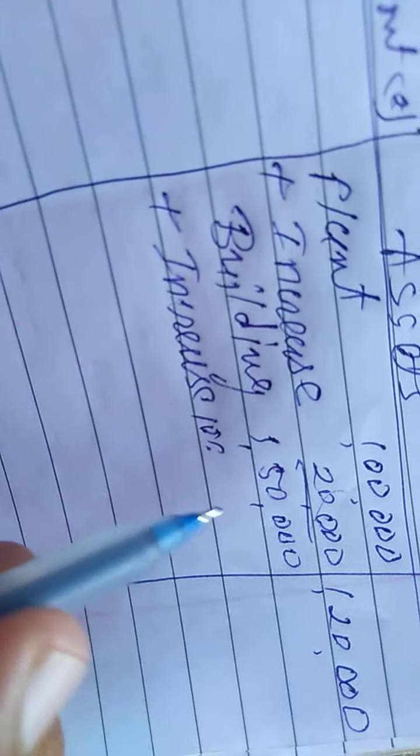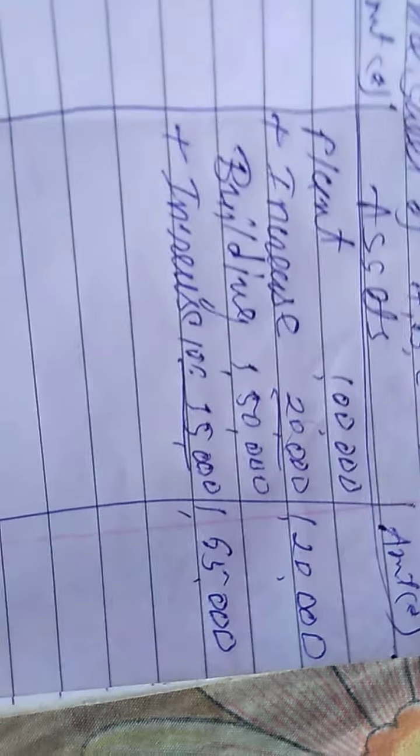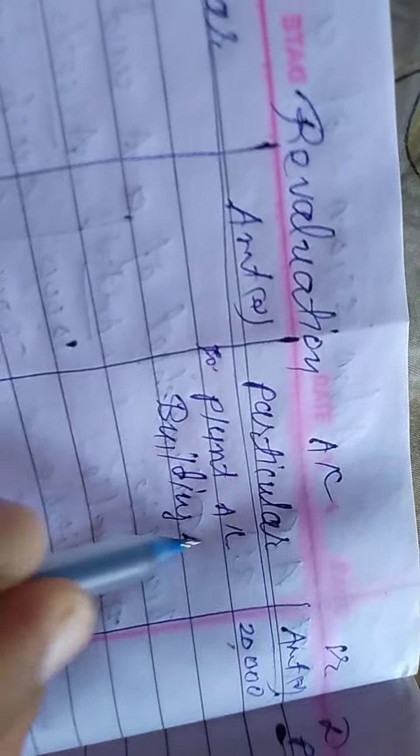So 10% of 1,50,000 is 15,000. So total 1,65,000: 1,50,000 plus increase in the value 15,000. Now the increase in the value of assets again goes on the credit side. Here the name of the asset, so building account. The increase in the value of building is how much? 15,000. So we write here building account 15,000.